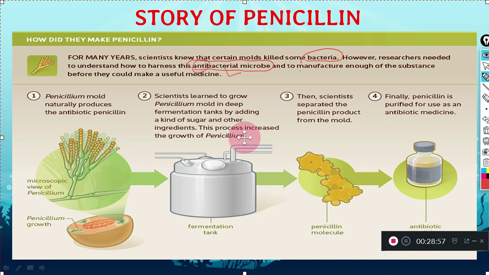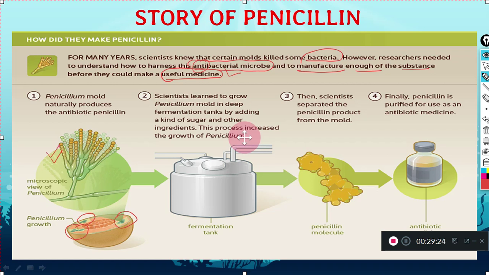Now what they did, they started growing penicillium, like you can see here. This is a microscopic view of this fungus. You can see the growth of fungus here, green colored fungus. Under the microscope you can see the structure of penicillium like this. Now this penicillium mold was naturally producing an antibiotic, which was named penicillin.